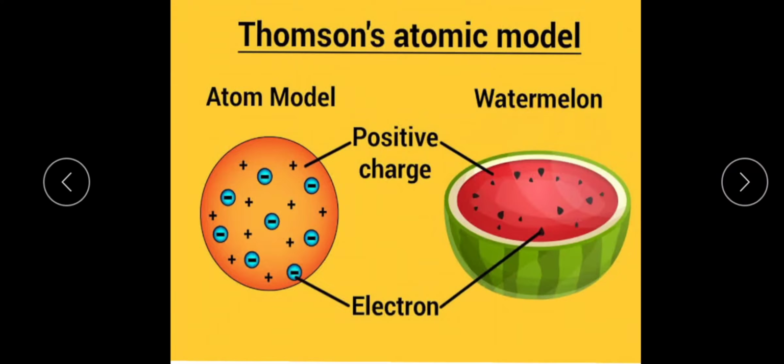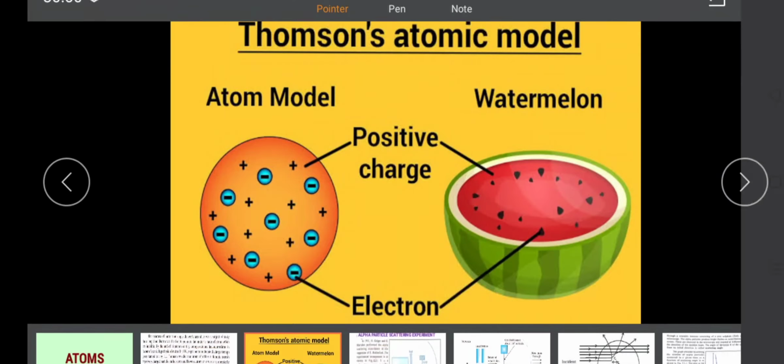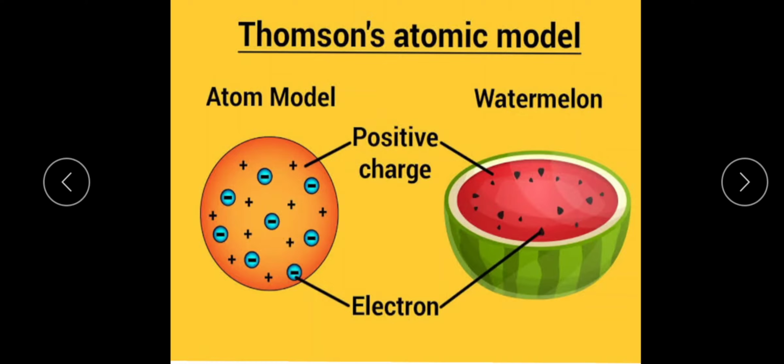In the watermelon, the red fruit is like the positively charged particles distributed throughout, while the seeds embedded here and there are like the negatively charged particles. So the negative charges are like plums and the positive charge is like pudding. Hence the J.J. Thomson atomic model is also called the plum pudding model.